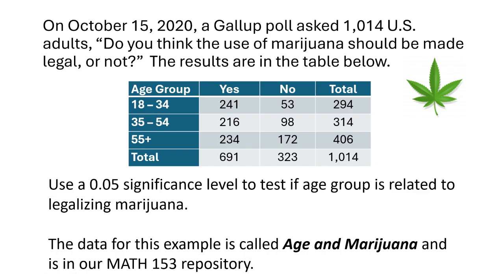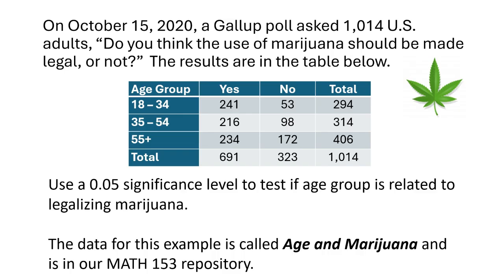So here's our example. On October 15th, 2020, a Gallup poll asked 1,014 U.S. adults, do you think the use of marijuana should be made legal or not? The results are in our table below. We have the three age groups that they classified the respondents into, and also their yes or no response to marijuana being made legal. Use a 0.05 significance level to test if age group is related to legalizing marijuana.